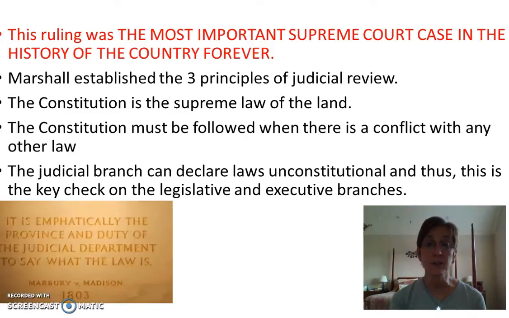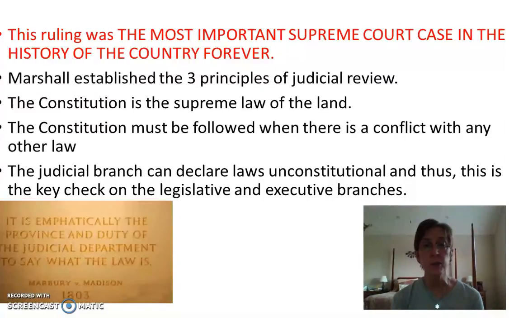Okay, this is inside the frame. Please look at the red. This ruling is the most important Supreme Court case in the history of the country forever and ever. Marshall established the three principles of judicial review: that the Constitution is the supreme law of the land, that the Constitution must be followed when there is a conflict with any other law, that the judicial branch can declare laws unconstitutional and thus is the key check on the legislative and executive branches.